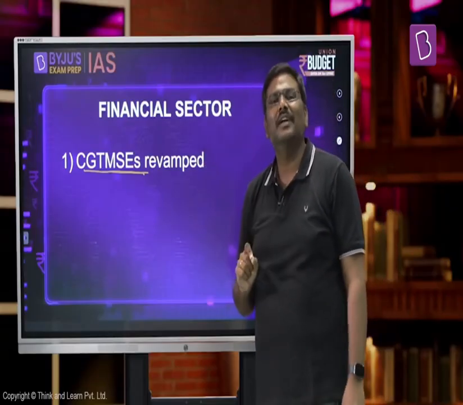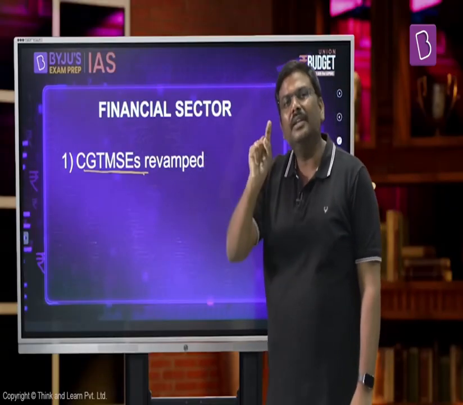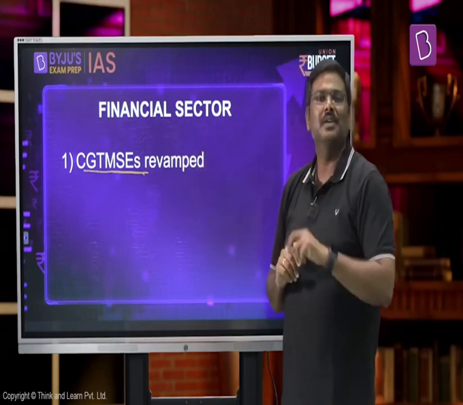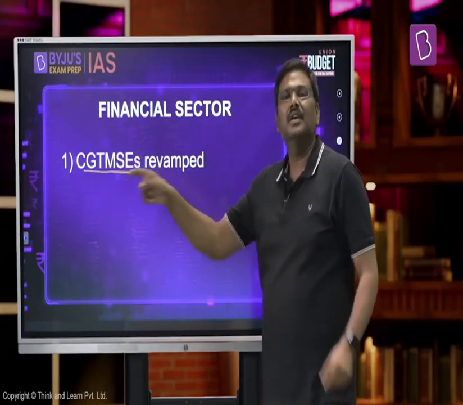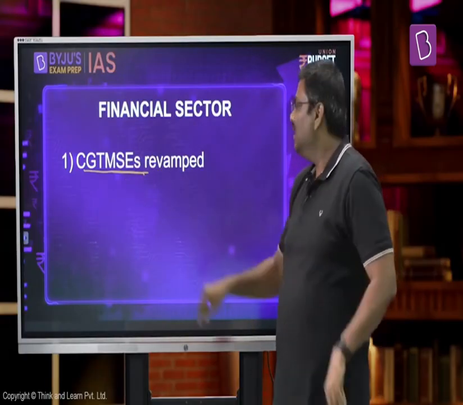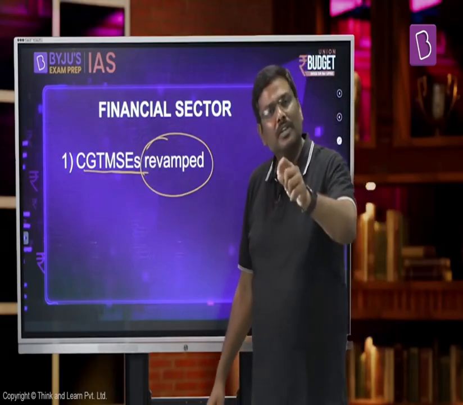And the finance minister in the budget specifically stated that because of the revamping of the CGT-MSE, the interest rate on the loans given to the micro enterprises specifically or small enterprises here will come down by 1%. And that makes a huge amount of difference for a micro enterprise. Second, because now the banks are guaranteed, yes, there is a fund like this, they will issue more and more loans to the micro and small enterprises. So two outcomes. One, rate of interest is supposed to go down. And second, loans are supposed to be issued for the micro and small enterprises now.